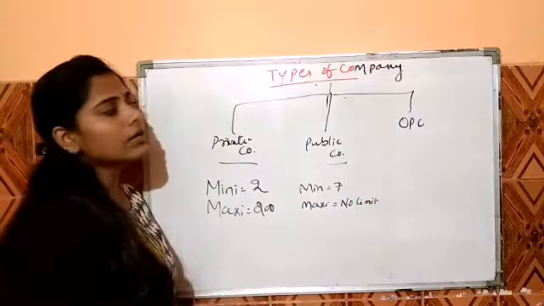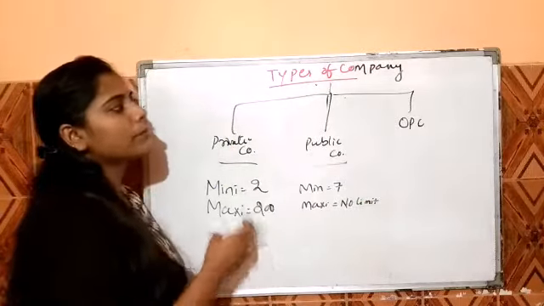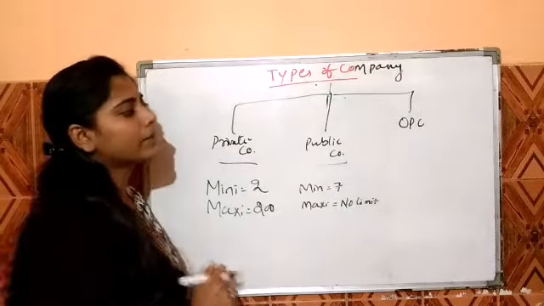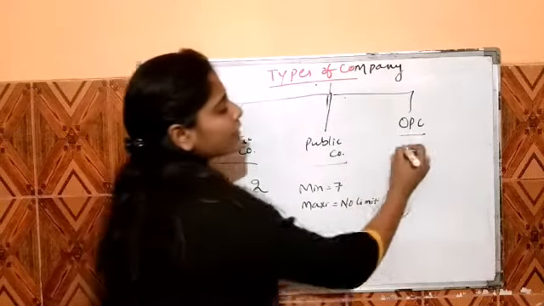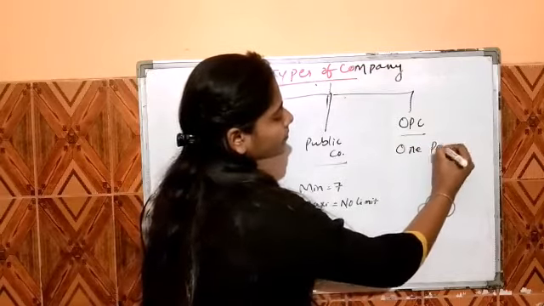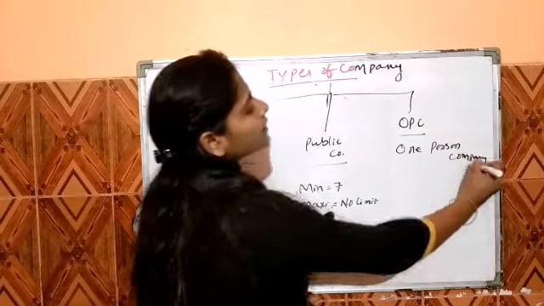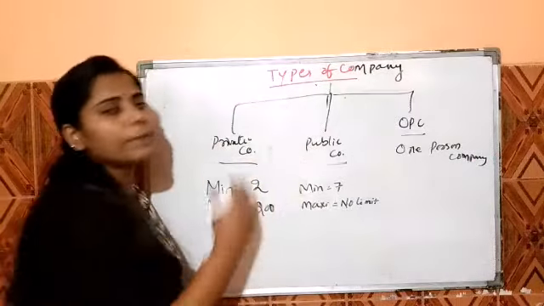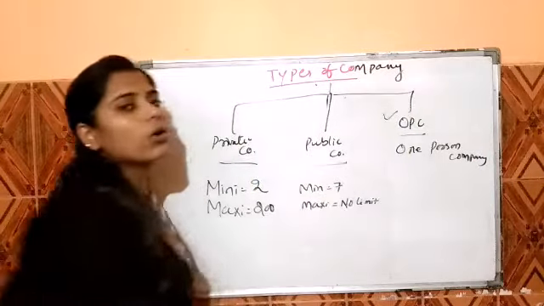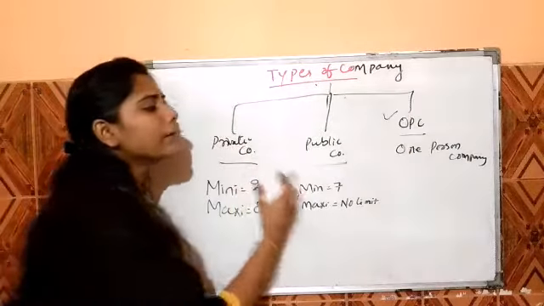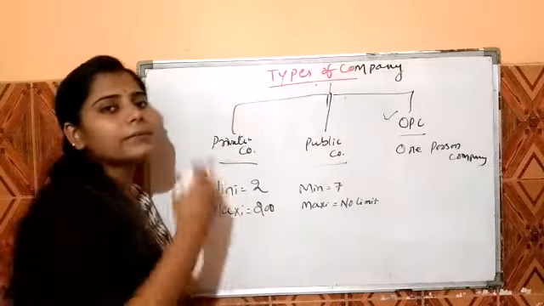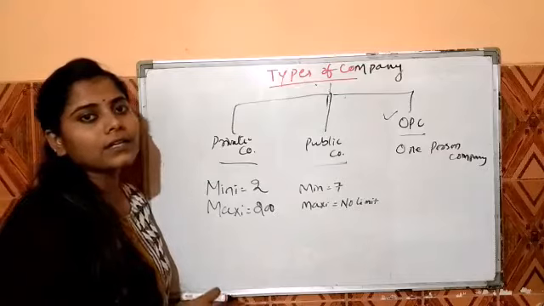So there is no limit on the maximum number of members in a public limited company. OPC is related to the one person company, so one person can form a company, and this is called OPC. And the public company is a company which is not a private company.